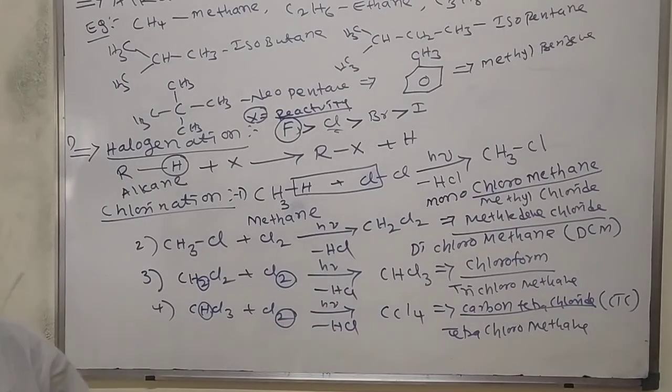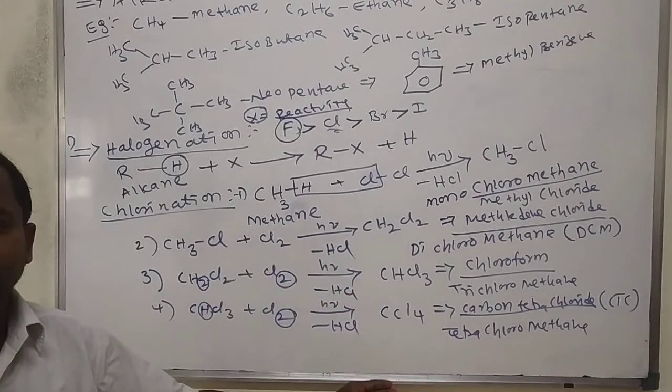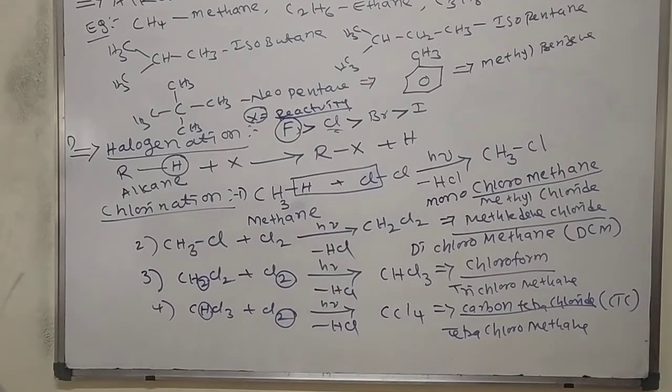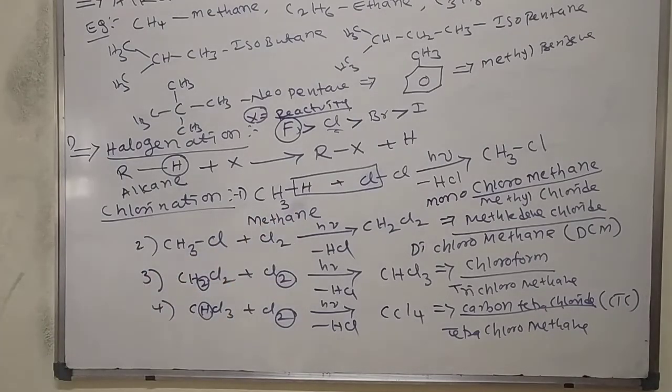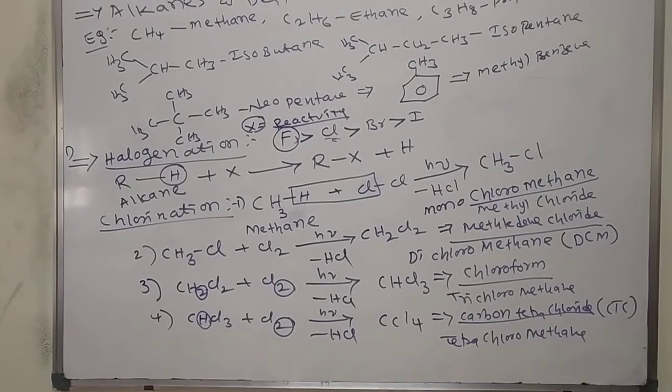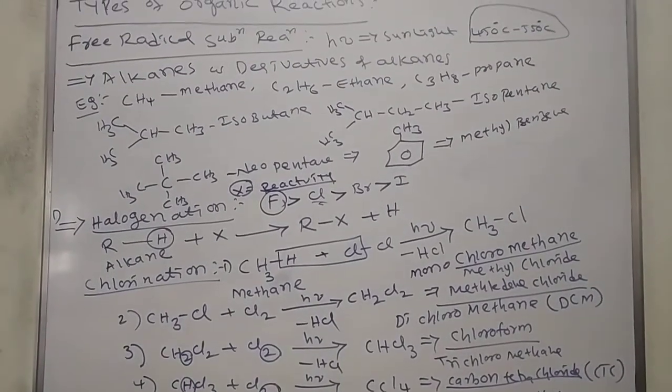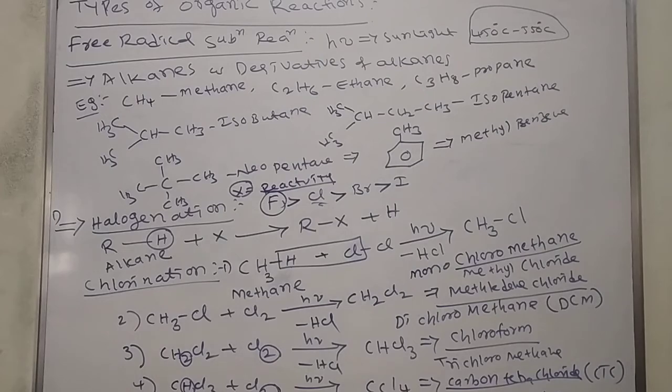CTC, carbon tetrachloride, is a good solvent. Many compounds are soluble in carbon tetrachloride. This is the reaction. First, methane reacts with 1 mole chlorine and forms methyl chloride. 2 moles chlorine forms dichloromethane. 3 moles chlorine forms chloroform. The 4th mole chlorine forms carbon tetrachloride.